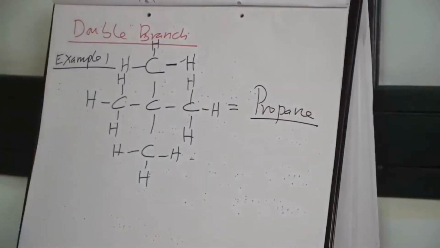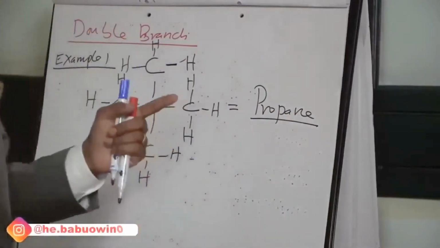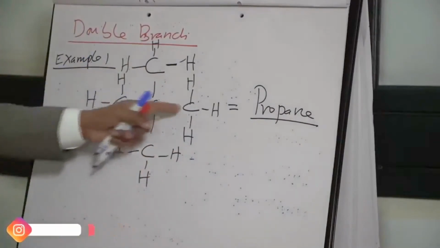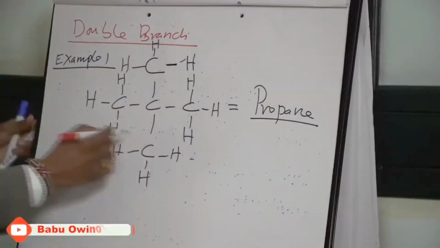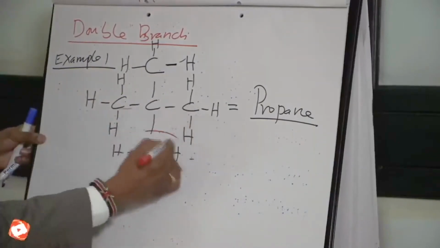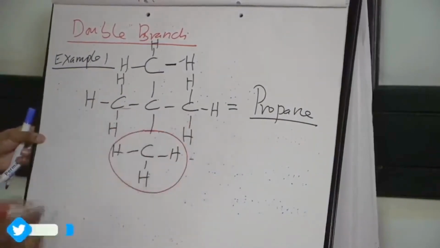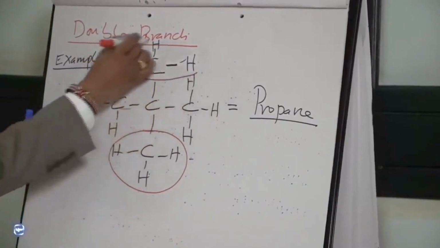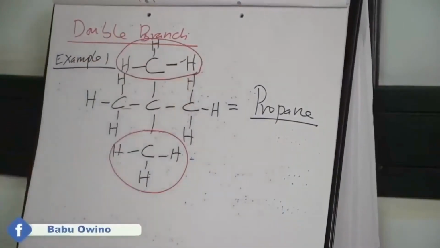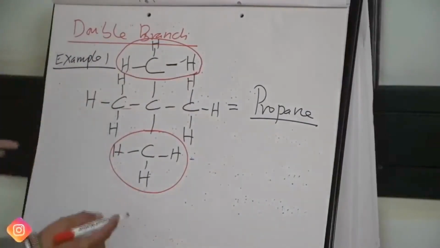Then same rules, anything else which is not along the longest continuous chain is a branch. So where are our branches? Anything else which is not here, we have a branch here. And anything else which is not here, we also have another branch here. Class, begin here. So which type of branch do we have?